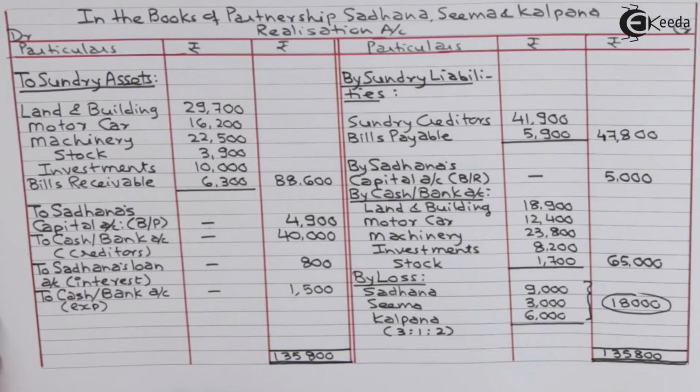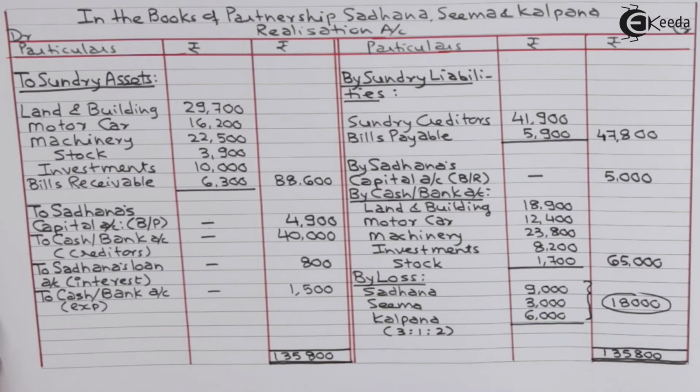Realization account is closed. Debit side total is heavier, 1,35,800. Therefore, we are getting balancing figure here on credit side 18,000. That is, it is a loss on realization.